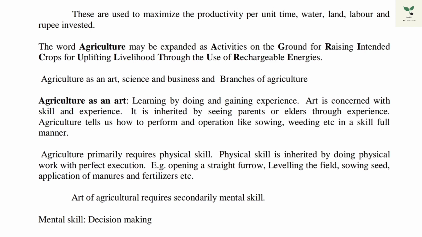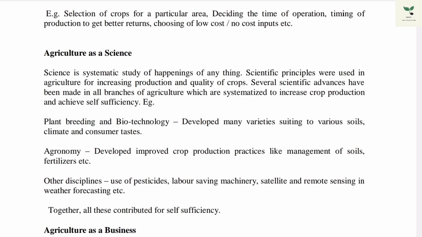Agriculture primarily requires a physical skill. Physical skill means physical work with perfect execution. Example: opening a straight furrow, leveling the land, sowing seed, application of manures and fertilizer. The art of agriculture also requires a secondary mental skill, because mental skill is also very great. Example: selection of crops for a particular area, and we have to decide the timing of operations.